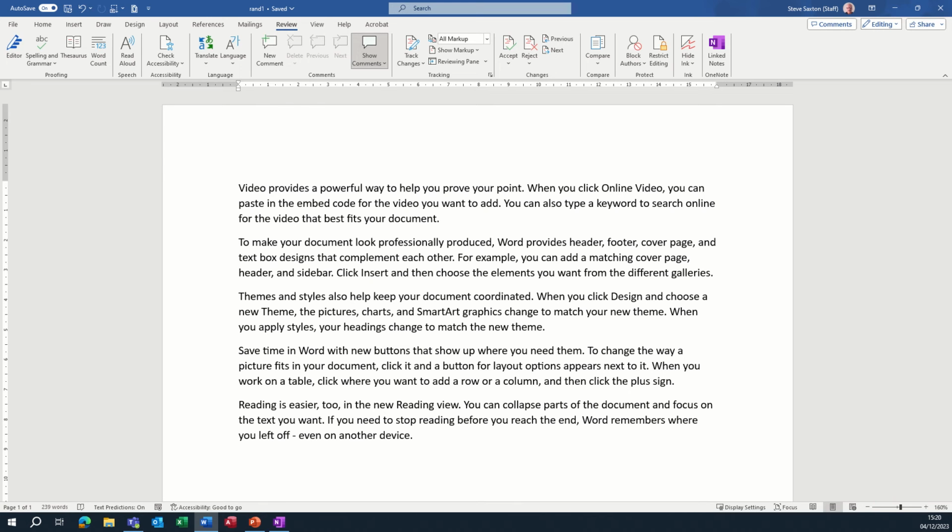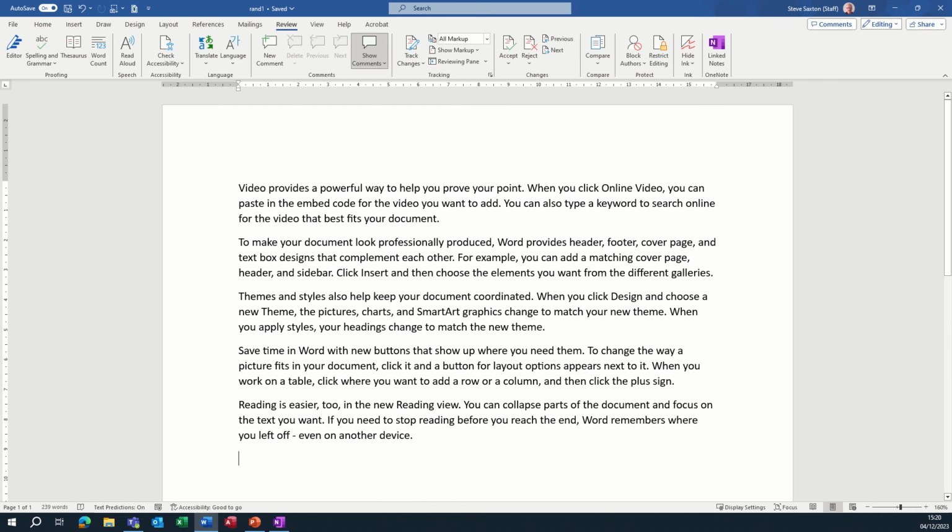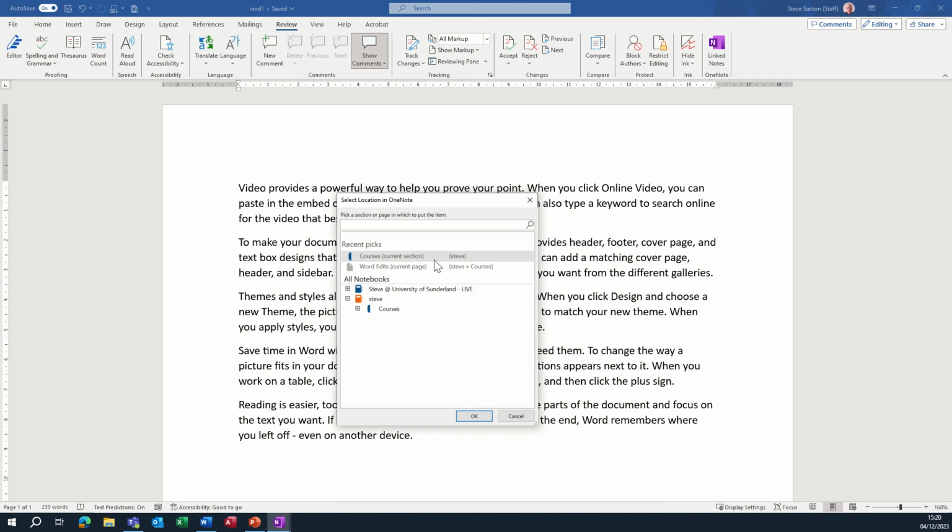So if I open OneNote, so this is OneNote. I've created a book, called it Steve, and a section called Courses, and in there I've got a general tab and a Word Edits page, should I say, not tab, page. This is what I want to use. So back to Word. In Word, what you do is you click on Link Notes, and then it will show you your OneNote area, and then you can click on the bit that you want. So I've clicked on Courses, and there's the Word Edits, so that's what I want.